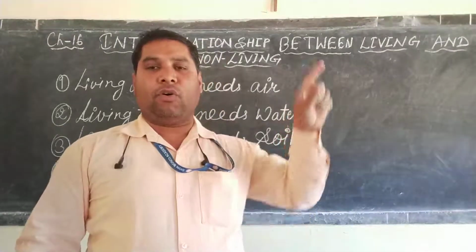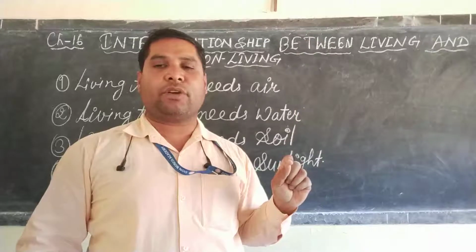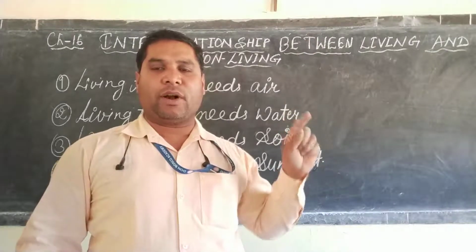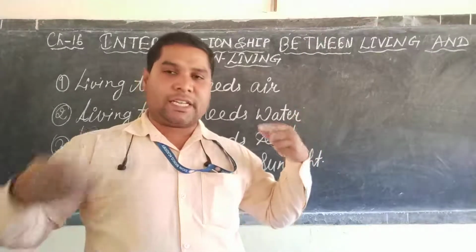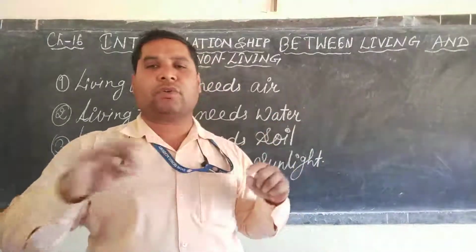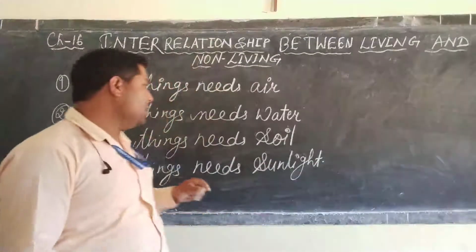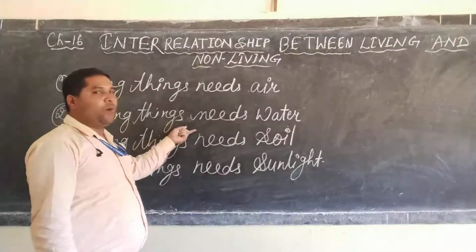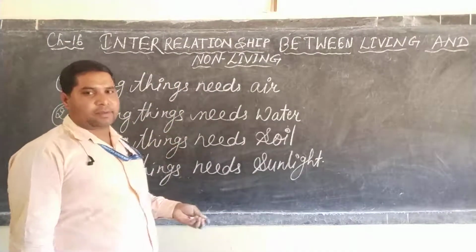Green plants also require transportation of food and water. Food here means especially food in fluid form, which is transported from one part to another. So this way you can understand how water is important for the living.